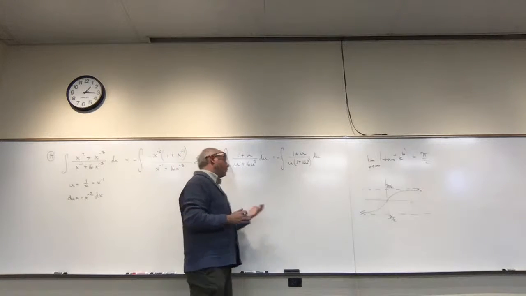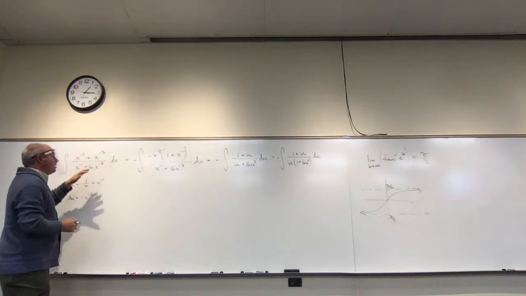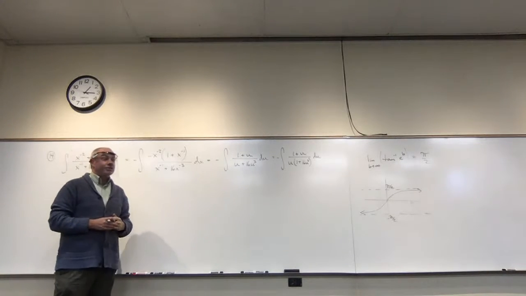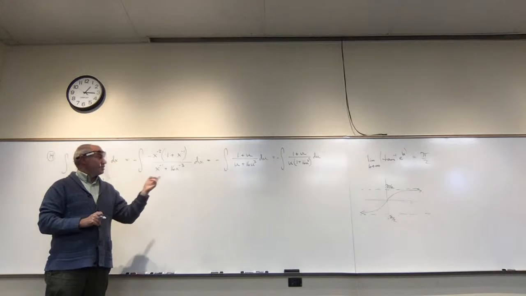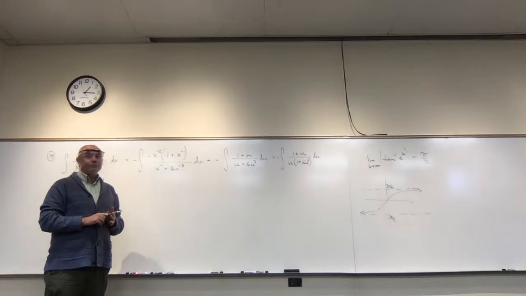If you went the other way and you wrote this all out as 1 over x squared, 1 over x cubed, maybe you wouldn't need the partial fractions, maybe you would, I don't know. But this is one way to go, but now that's a partial fractions problem. Do you want me to keep going, or do you feel like this is enough to get you started?